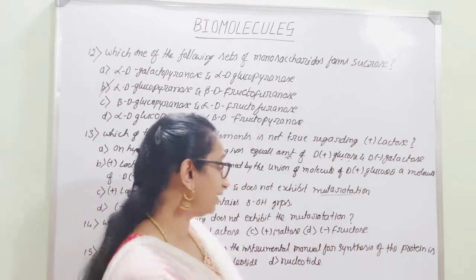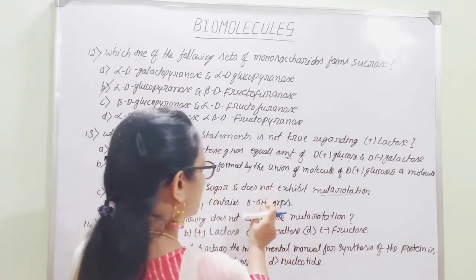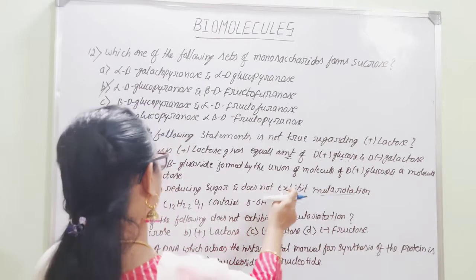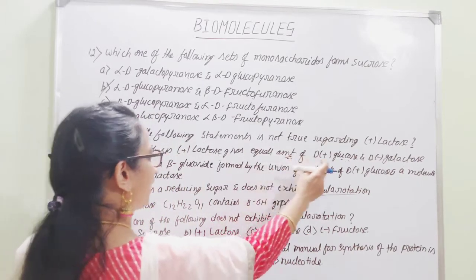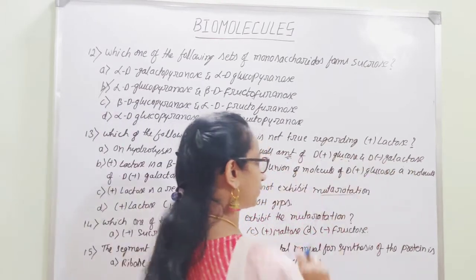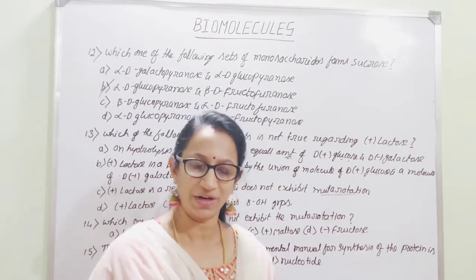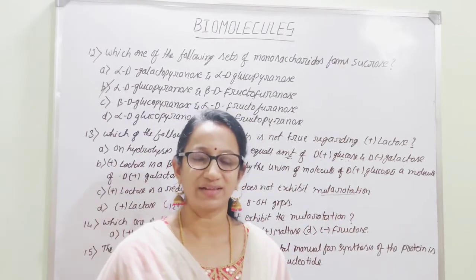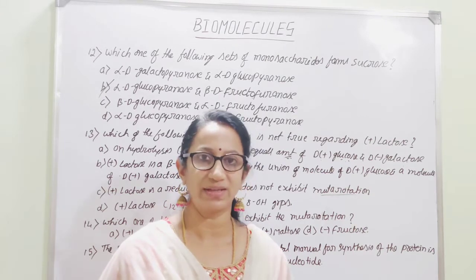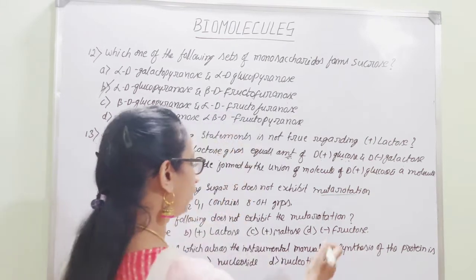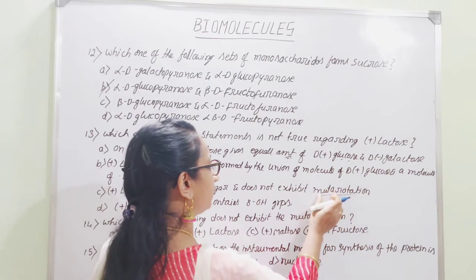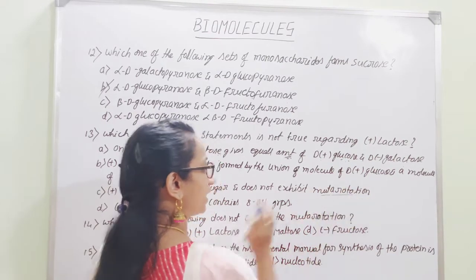So if we consider glucose, in lactose containing glucose and galactose units, it still contains a free functional group, the free aldehyde group. Therefore it can undergo mutarotation, one anomer changing into another anomer.